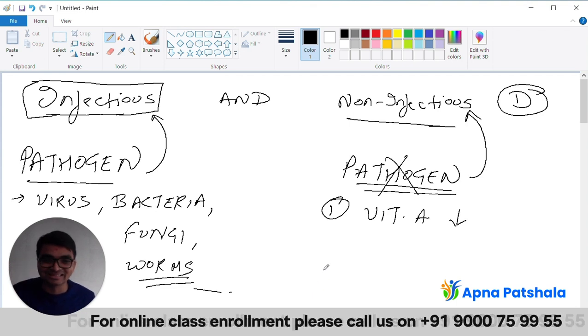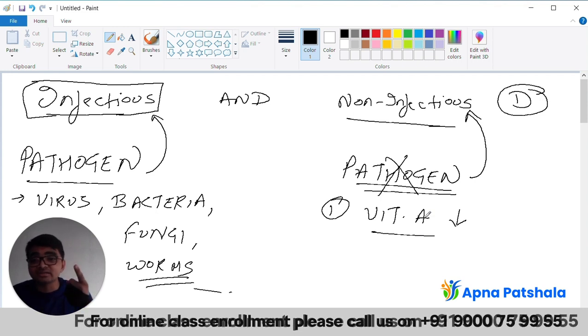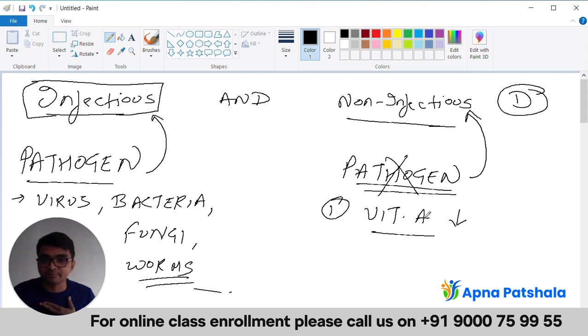Yes, night blindness. Night blindness occurs, and that is also a disease, my dear friends, which is not caused by a virus, bacteria, fungi, worms, protozoa, or any pathogens. No pathogens are causing this vitamin A deficiency in me. So here we can say that no pathogen is required in causing a non-infectious disease. Second best example, metabolic disorders, diabetes. Yes, most of the people in this world suffer from this disease. And yet again, no bacteria, no virus, no fungi, and no worms are causing this disease. This is purely due to the body's metabolic disorders.